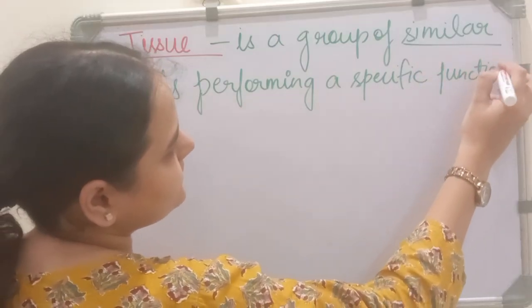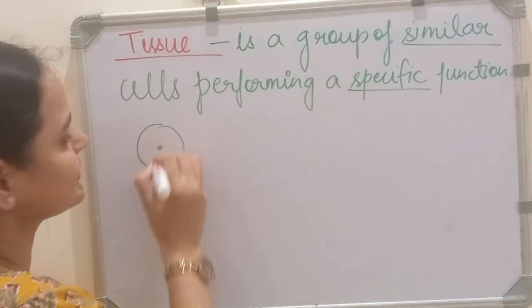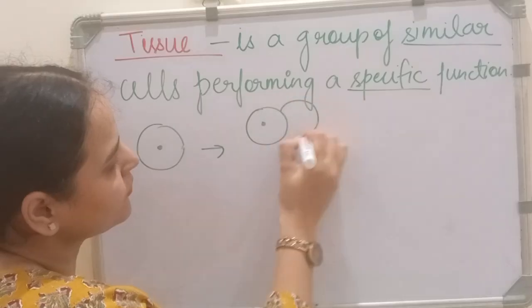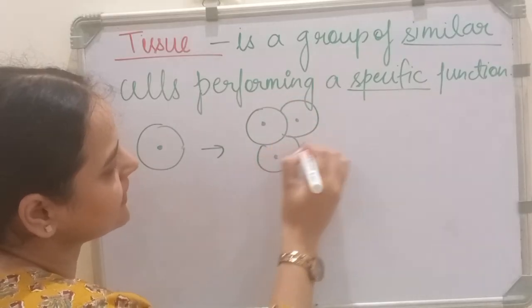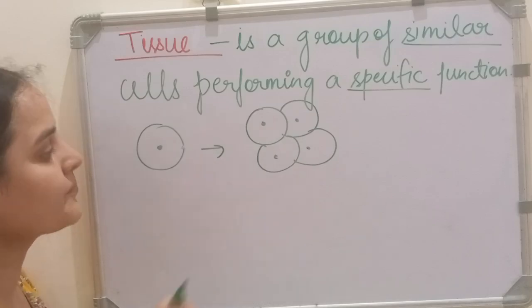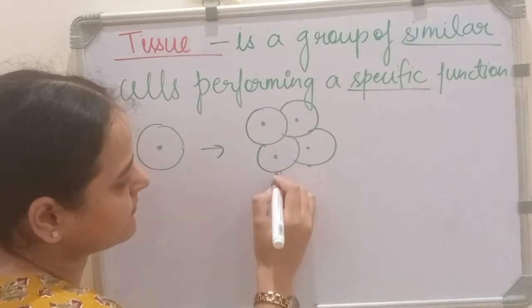Let's understand this. Suppose this is just a single cell. Then here is a group of these cells. You may see all the cells are exactly similar. So let me draw it bigger.